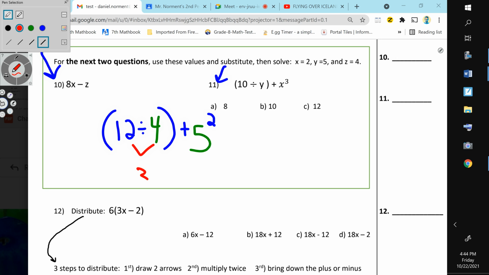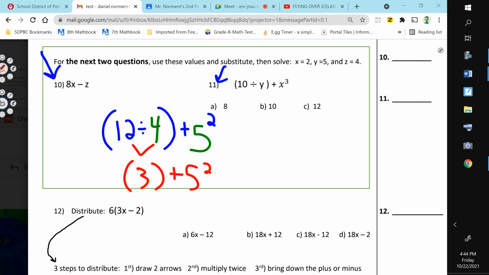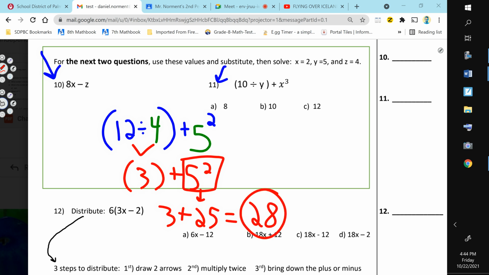12 divided by 4 is 3. And it's 3 plus 5 squared. Now, before I add, I need to do 5 squared, which is 5 times 5. This equals 25. So it's 3 plus 25, which equals 28. Okay?